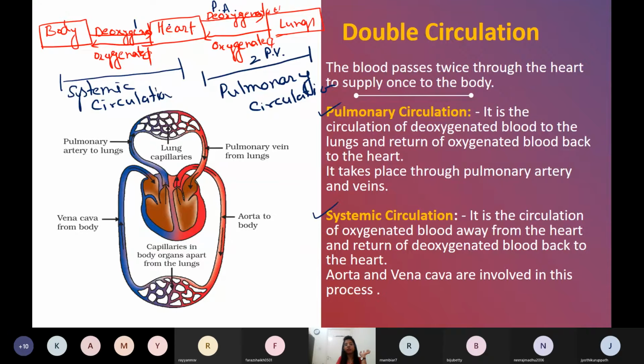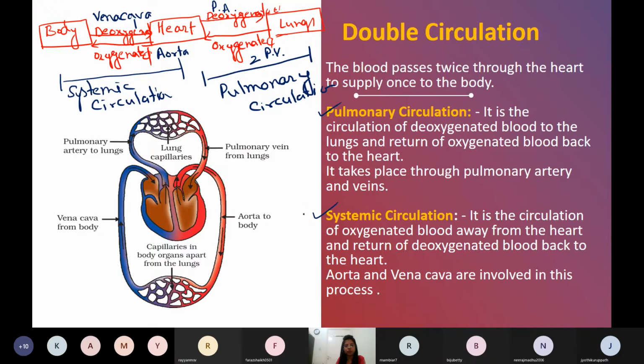Now from body to heart, deoxygenated blood is coming by a vein, and the name of that vein is vena cava, the superior and inferior vena cava. From heart to body, how is the blood going? By the aorta. Okay, so this is the pulmonary and systemic circulation.